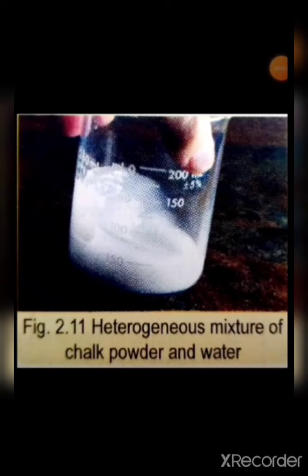Students, now as we have discussed mixtures and pure substances and the types of mixtures, homogeneous and heterogeneous, here I am showing you a picture of chalk powder and water, that is a heterogeneous mixture. In this also the chalk particles are suspended, they are observed by the person, also they settle down and they can form distinct boundaries. Here are the types of pure substances which we have discussed already: elements and compounds.